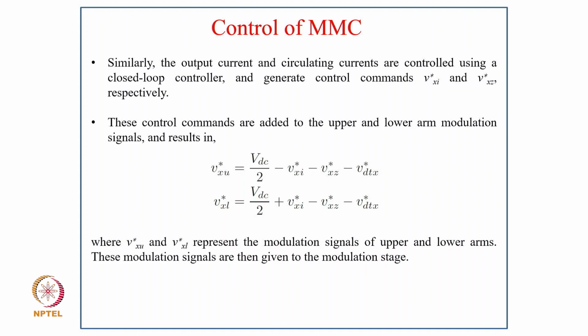Similarly, the output current and the circulating current are controlled using closed loop controllers, and they generate the commands VXI star and VXZ star respectively.